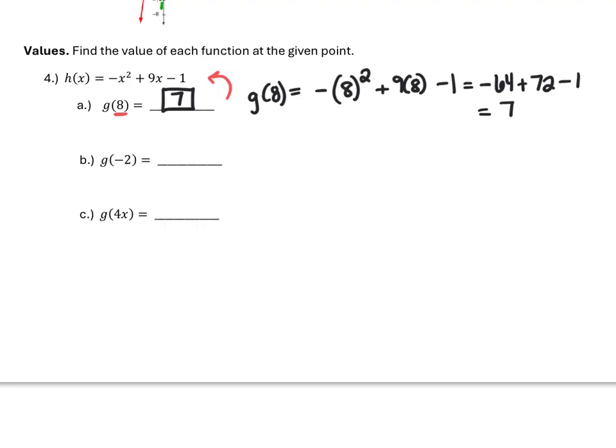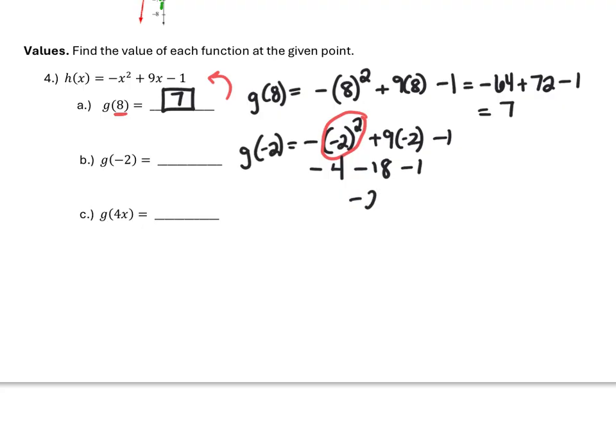Okay, g of negative 2. We're going to plug in a negative 2 wherever we see an x. Be super careful about your order of operations here. First, I have to do exponents first. So you cannot decide, oh, it's a negative negative, I'm going to make it a positive. First, you must do your exponent. So we get negative 2 squared is 4. We tack on that negative sign from out front. 9 times negative 2 is negative 18, minus 1, which gets us negative 23.